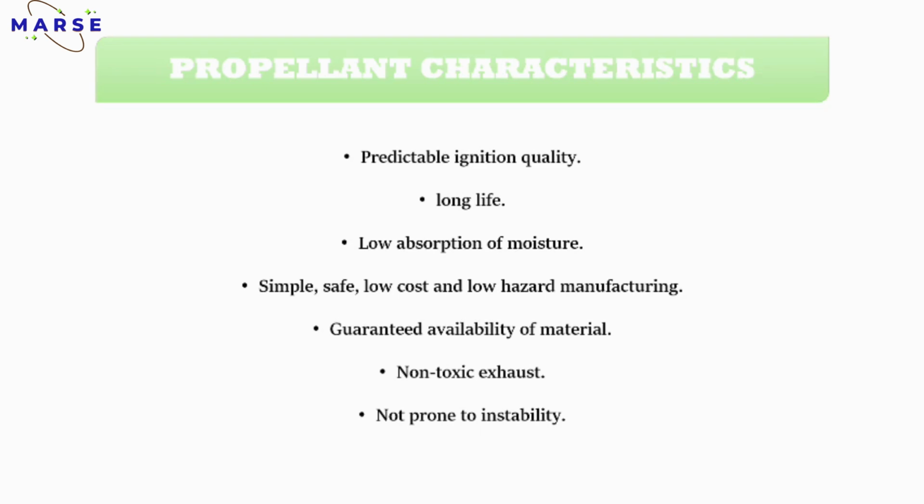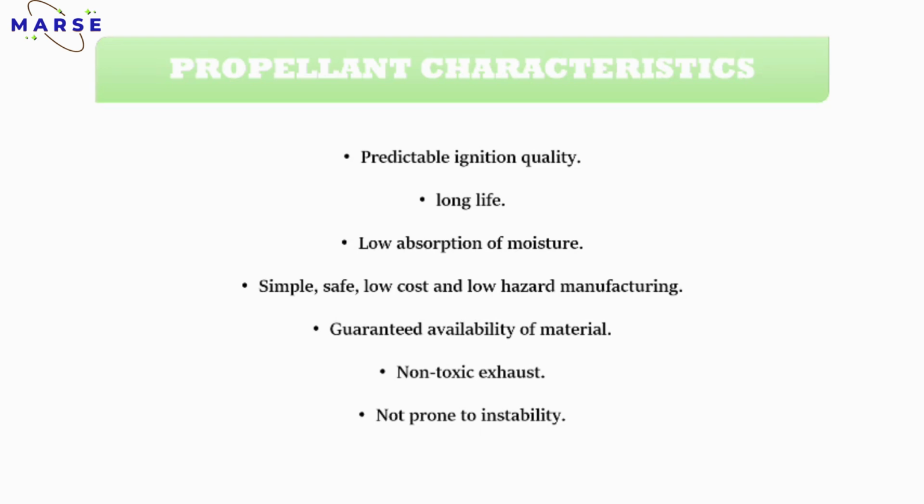One property is known as hygroscopicity. It means a tendency of moisture absorption. If the propellant absorbs moisture, that is not a good thing, because it will affect the burning properties, so obviously the burn rate will be reduced.